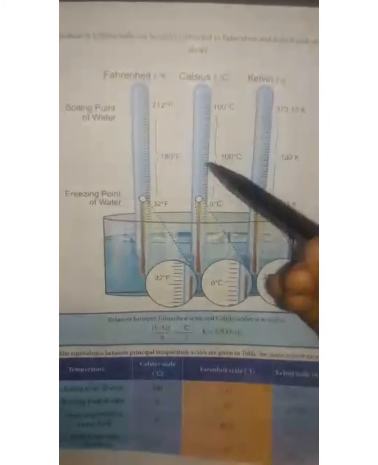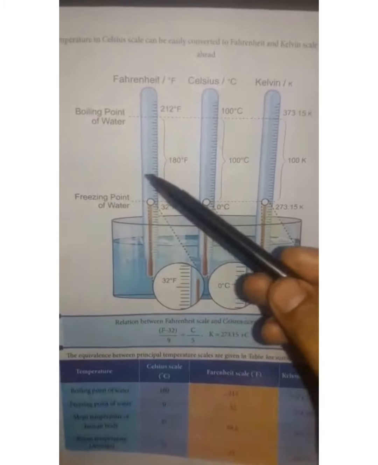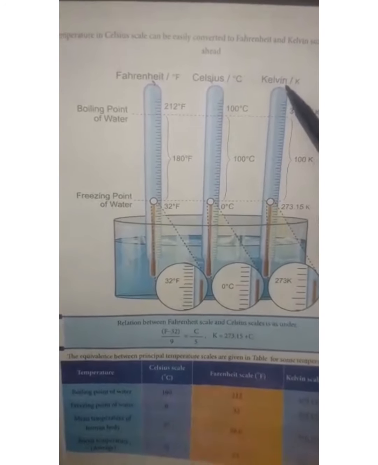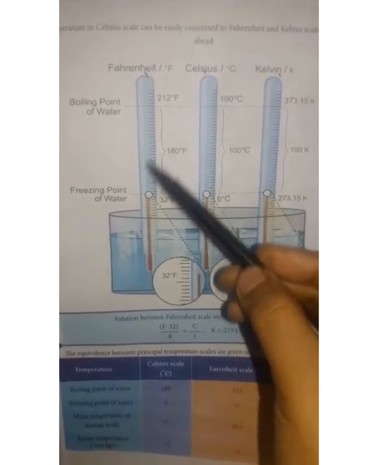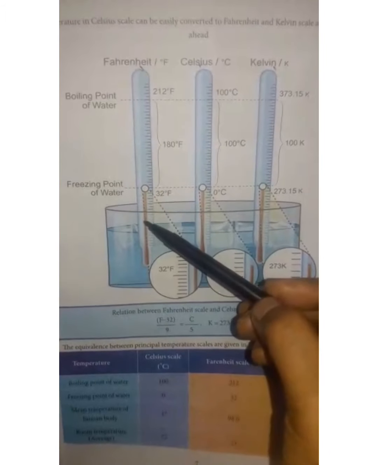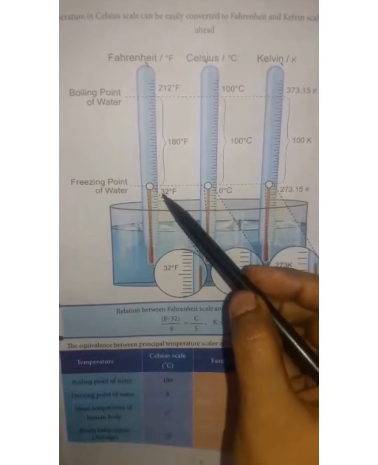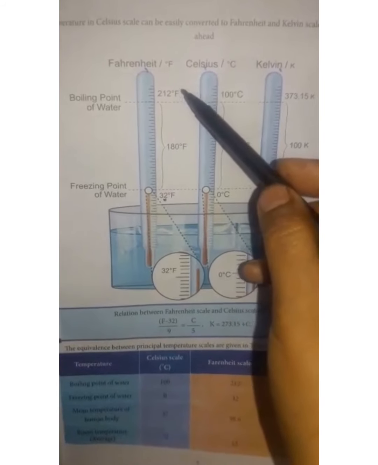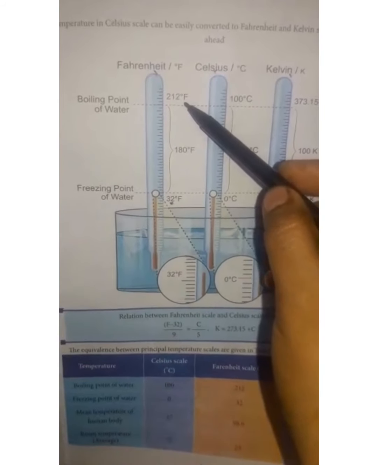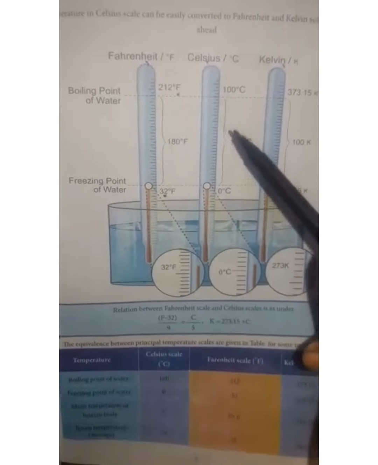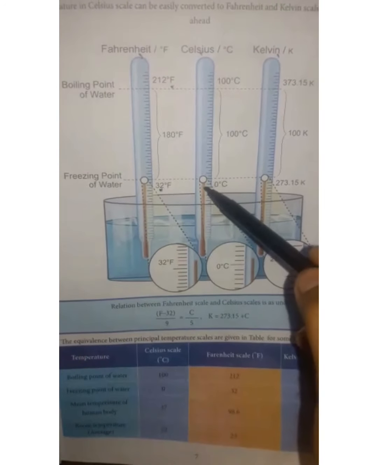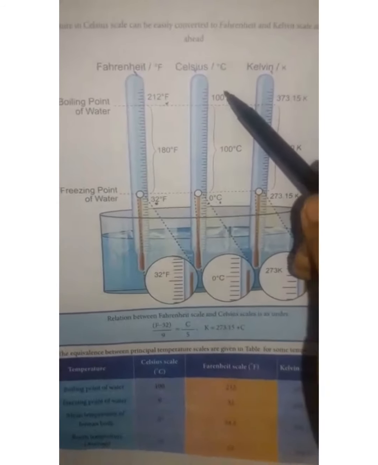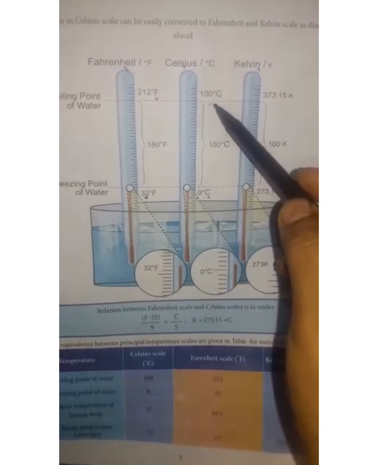Now we are going to study the boiling and freezing point of water, temperature of human body and room temperature in Fahrenheit, Celsius and Kelvin. The freezing point of water in Fahrenheit is 32 degrees Fahrenheit and the boiling point is 212 degrees Fahrenheit. In the Celsius scale, the freezing point of water is 0 degrees Celsius and the boiling point is 100 degrees Celsius.